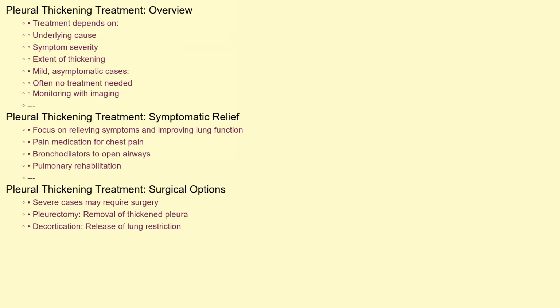The treatment for pleural thickening depends on the underlying cause, the severity of symptoms, and the extent of the thickening. In many cases, particularly when the thickening is mild and asymptomatic, no specific treatment is required. Regular monitoring with imaging studies may be recommended to track any progression. For symptomatic individuals, management focuses on relieving symptoms and improving lung function. This may involve pain medication for chest pain, bronchodilators to open airways, and pulmonary rehabilitation to improve breathing techniques and exercise tolerance. In severe cases, surgery may be considered to remove the thickened pleura, a procedure known as pleurectomy, or to release the restriction on the lung, a procedure known as decortication.